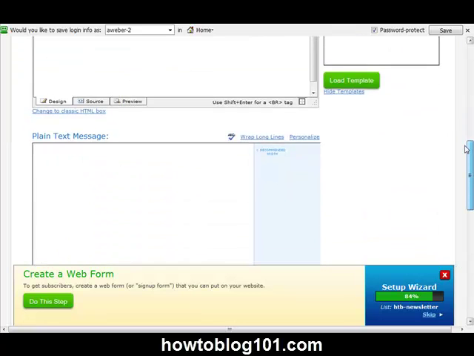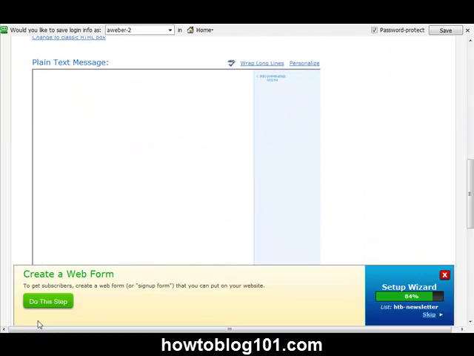Now, we've got our messages all ready to go. The next thing that it's telling us down here that we need to do, and this is the main part that you want to grab to put on your blog, is to create a web form. So I'm going to click on Do This Step.